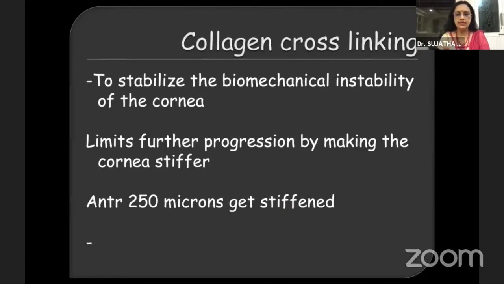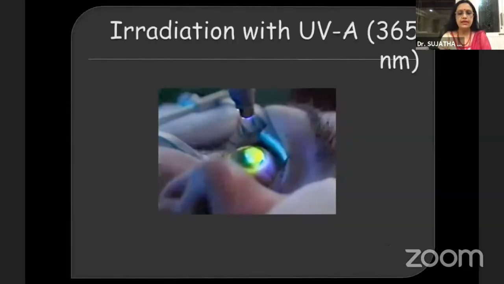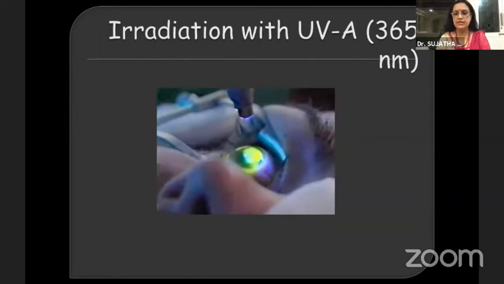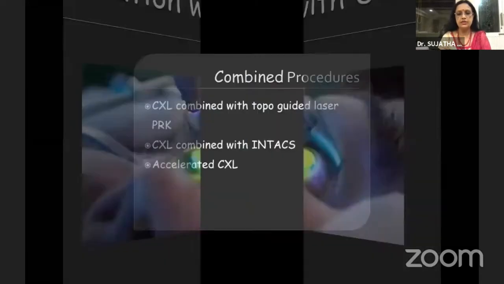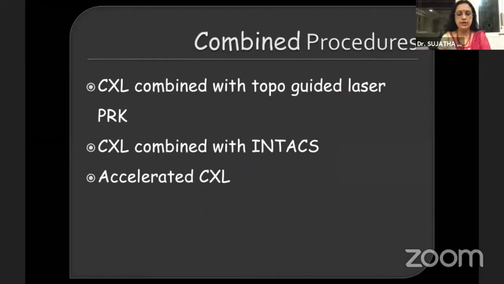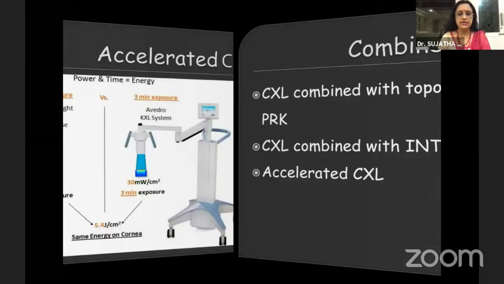So collagen cross-linking, I think I will not touch upon this because enough has been said by Dr. Sujata Das. And post-LASIK ectasia is one of the indications for early cross-linking in these patients. It can be combined with topoguided laser. It can be combined with Intacs and also with an accelerated cross-linking.